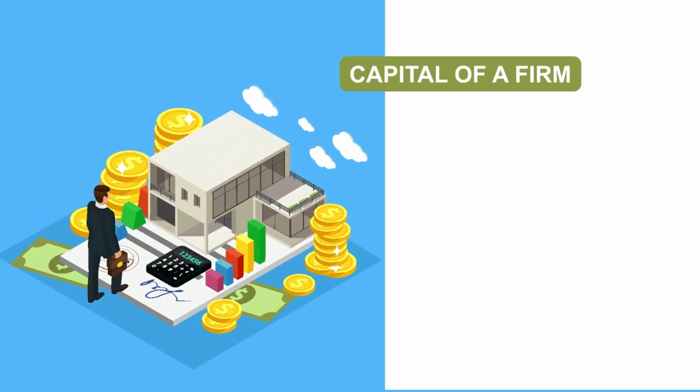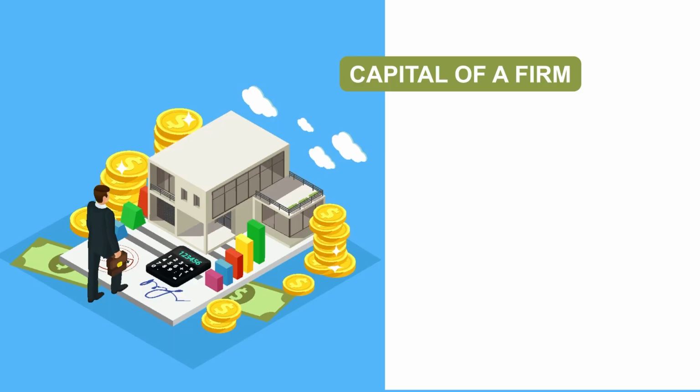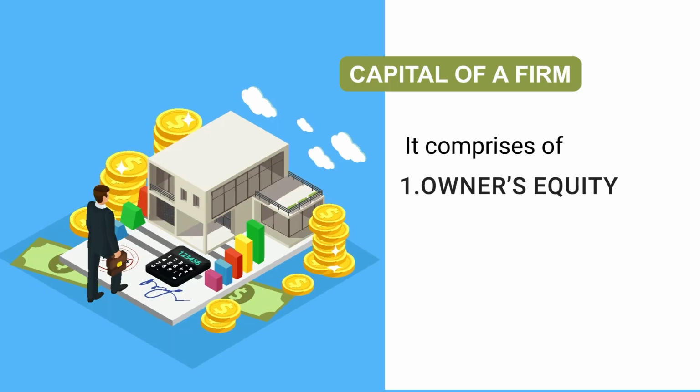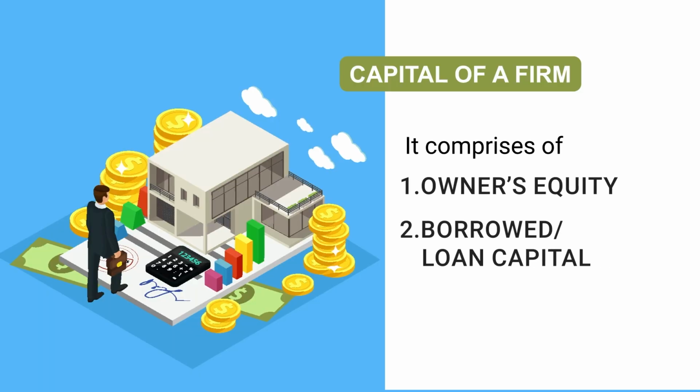Now, here comes the second part of the lecture, that is the capital of a firm, or from where a company or a firm will arrange the capital. Capital of a firm, that means the requirement of money invested in the fixed assets and current assets, can come from 2 major sources. Sources of capital can be classified into 2 parts: owner's equity and borrowed capital or loan.